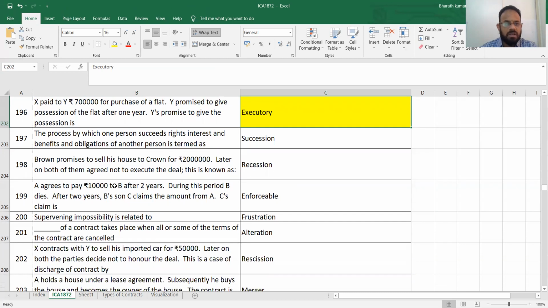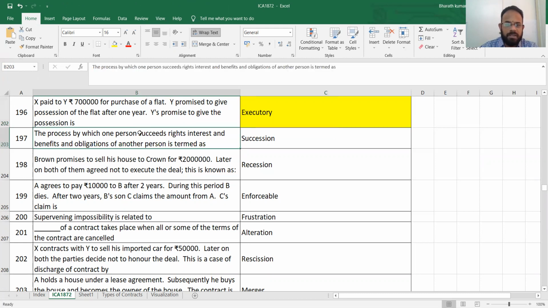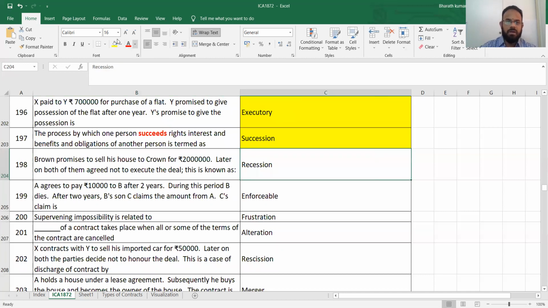Next one. The person by which one person succeeds the right, interest, benefits, and obligations of another. Succeeds, openly they have told. So the keyword is succeeds, and the answer is succession. Next point. Brown promises to sell his house to Crown for some rupees. Later on, both of them agreed not to execute the deal. They are cancelling it, which is called a rescission. Don't confuse rescission with remission. Remission is remitting the amount. Rescission means cancelling. So what I will write here? I will write here cancellation. Are you clear?